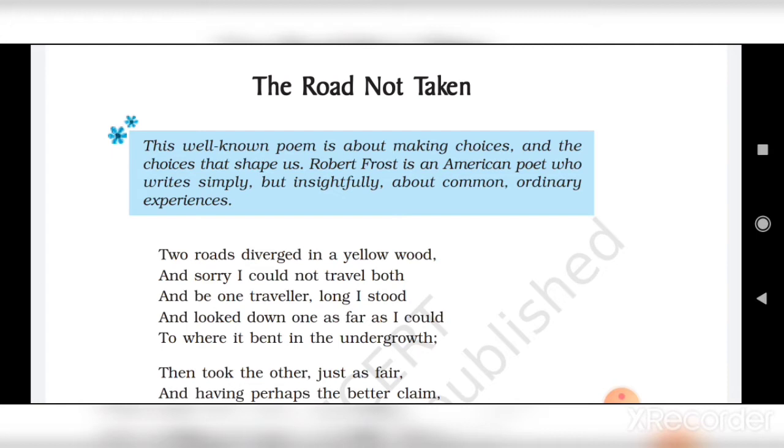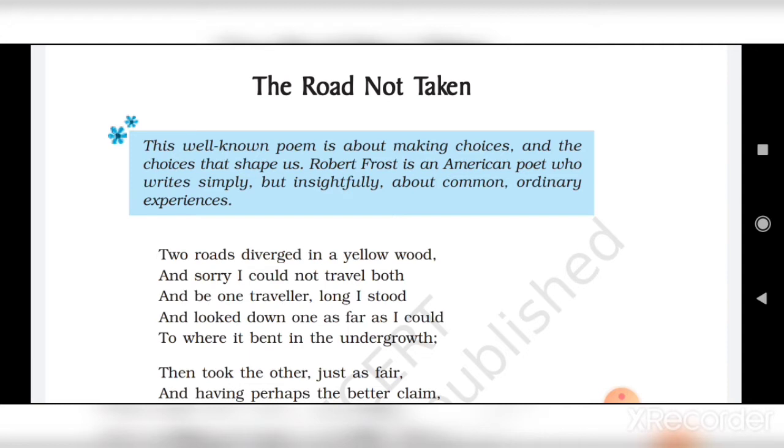Here, the poet says that he was walking down a road and saw a diversion as there were two different roads. The poet says as he was one person, he could not travel on both the roads, but he has to select one out of two. The poet kept standing there and looking at the path as far as possible.